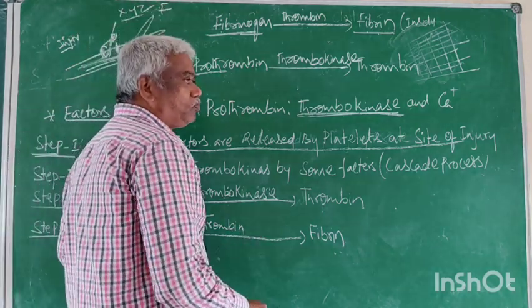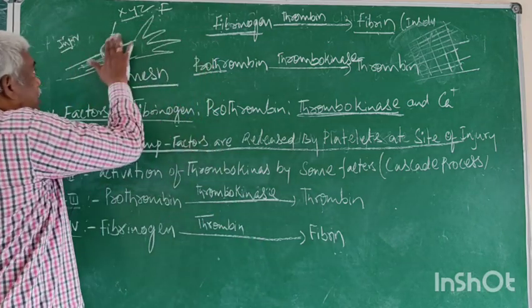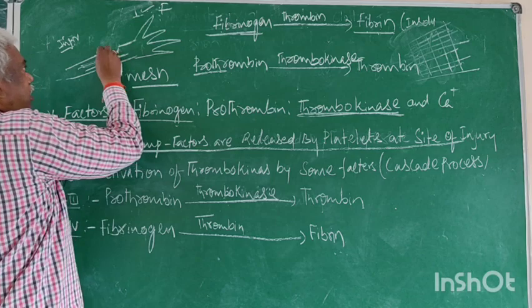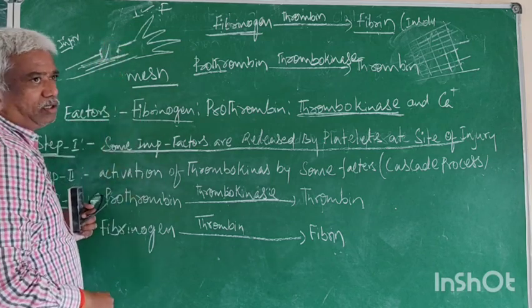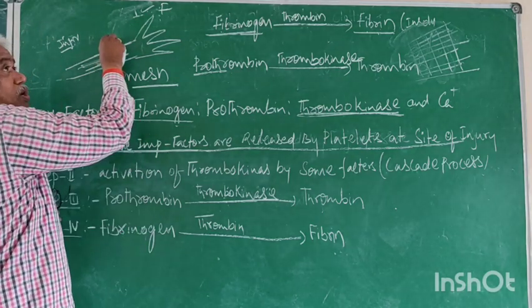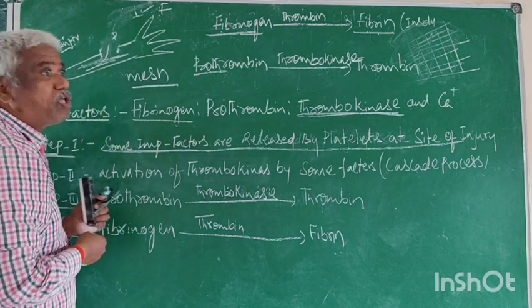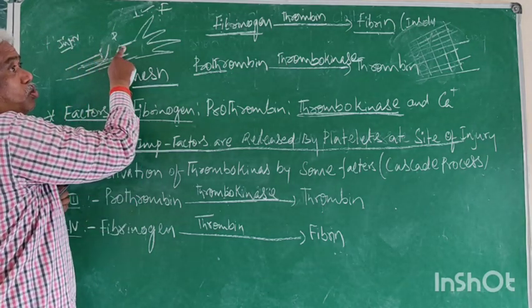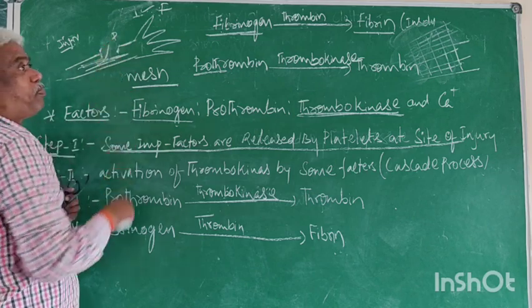First of all, when the injury occurs, the blood is coming to the outside. When the blood is coming to the outside, the platelets also come to the outside. This injured tissue causes stimulation to the platelets.